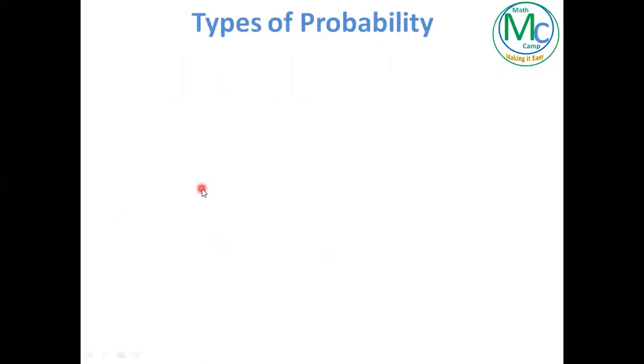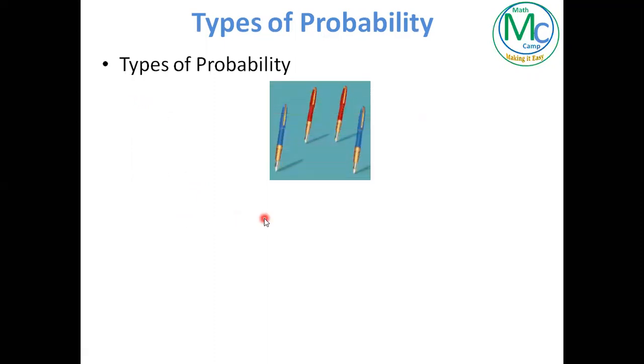Now we are going to discuss types of probability. I will discuss each type of probability with an example. So look at this picture. What you can see is 4 pens, 2 are blue and 2 are red.